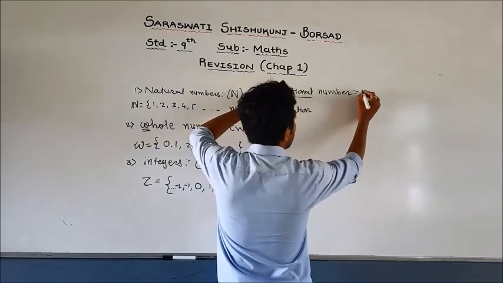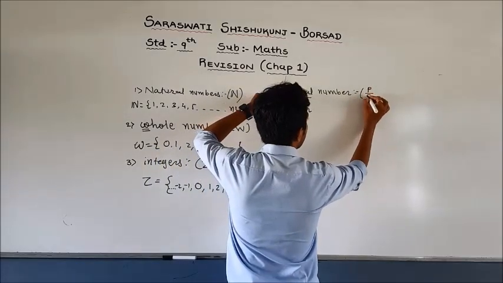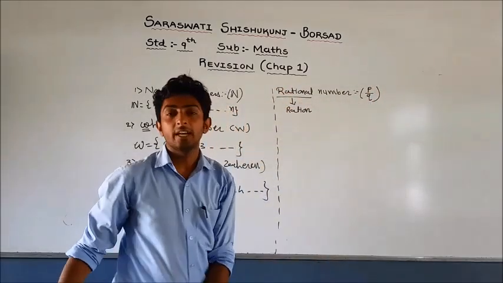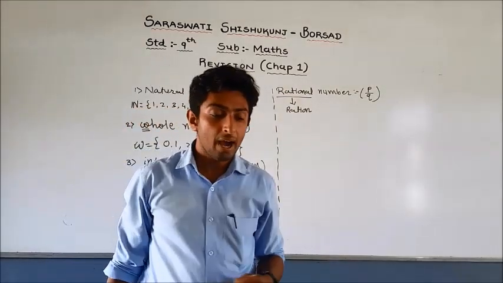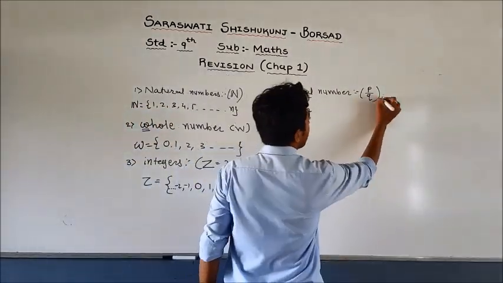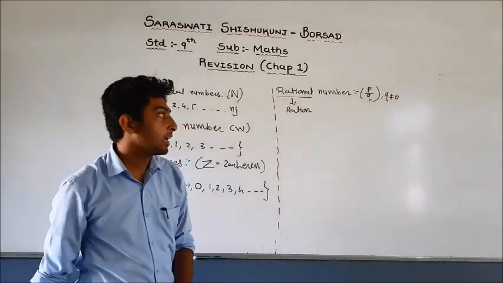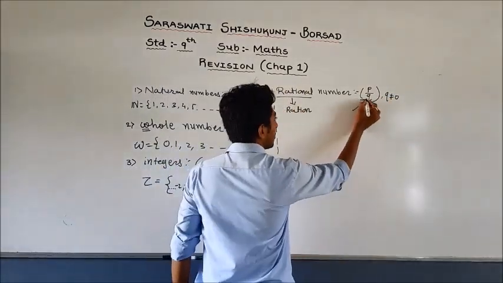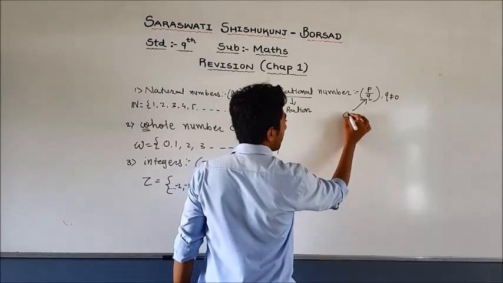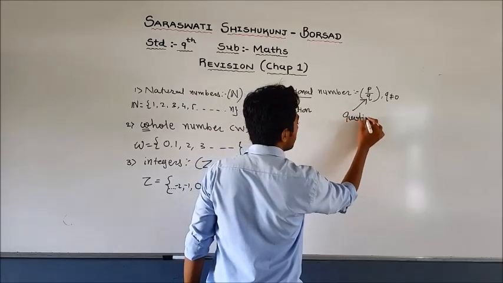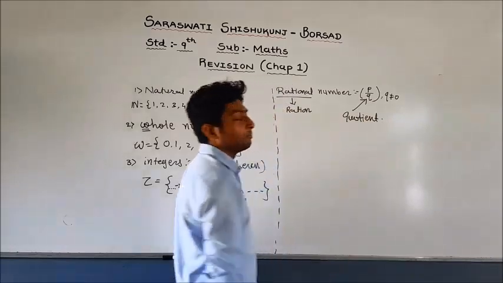It is always written in the form p by q, where q is not equal to 0. Now what is q? The letter q comes from quotient.